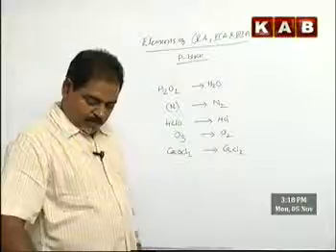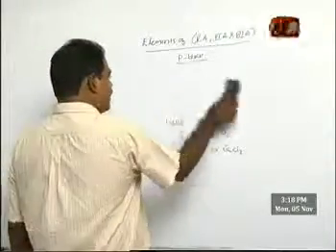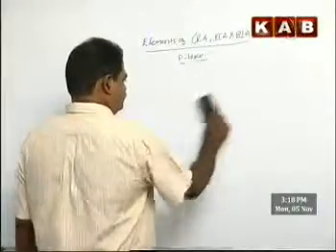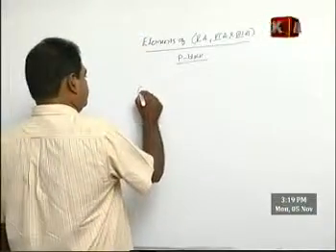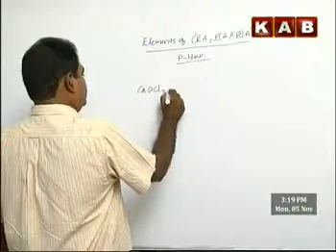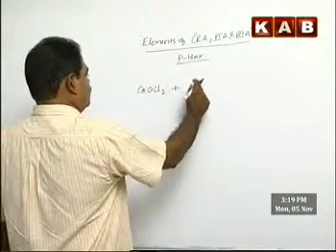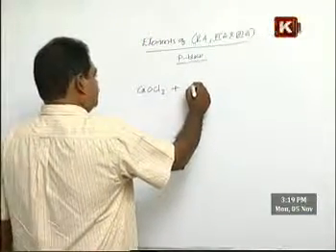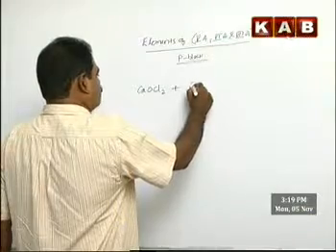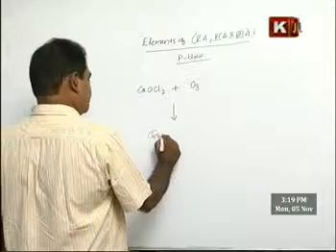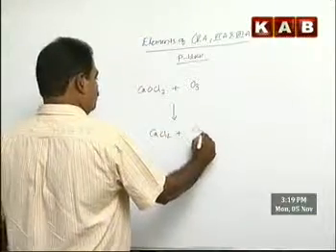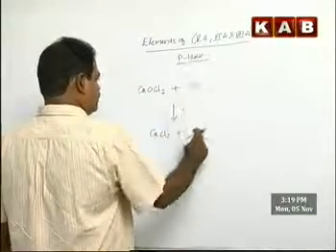So, how does bleaching powder react? CaOCl2 can react with another molecule, ozone. I told you CaOCl2 wants to become CaCl2 and ozone wants to become oxygen.